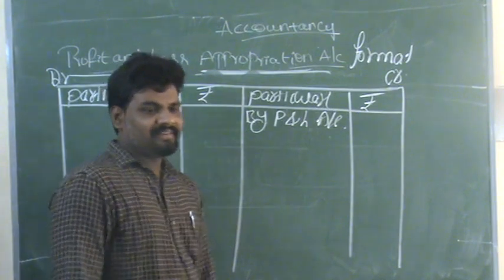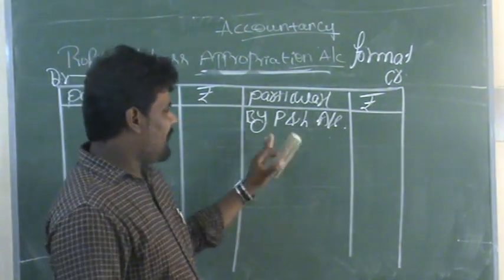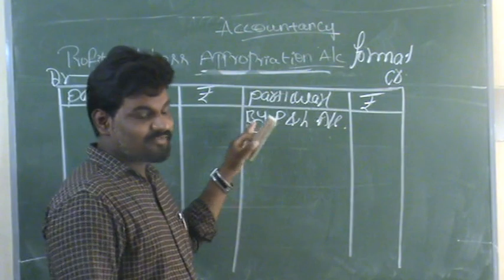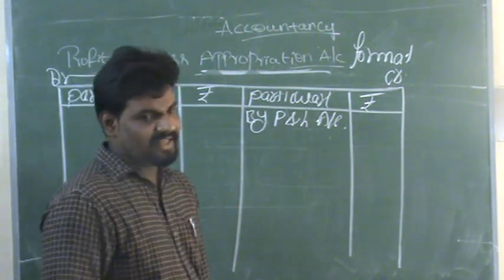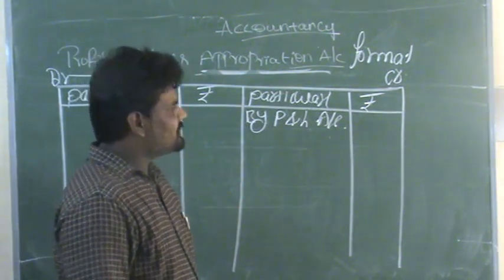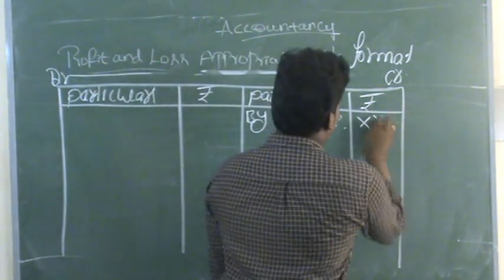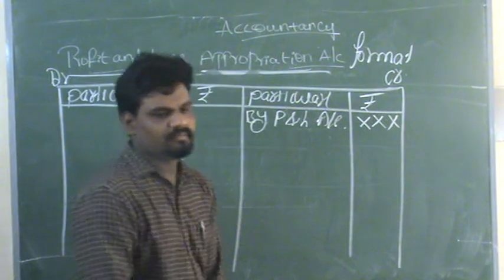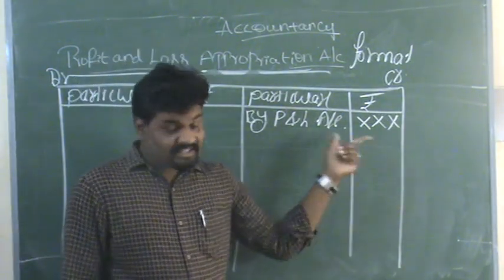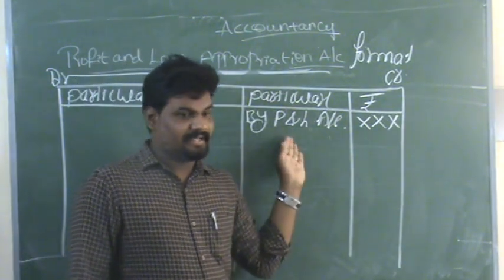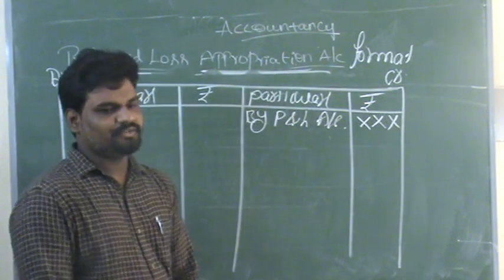This is the total profit during the assessment year, and we can show the values in the pro forma as XX. This is the first transaction on the credit side of the appropriation account.